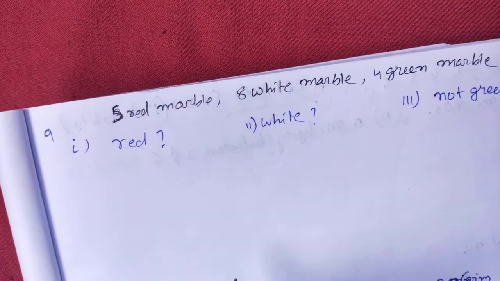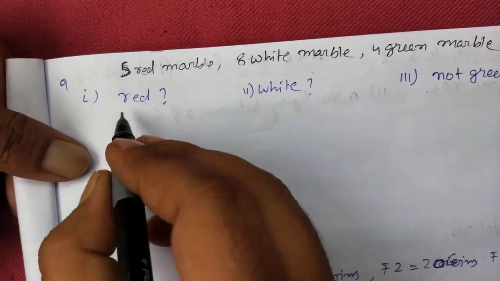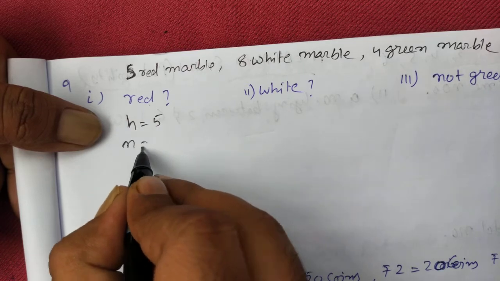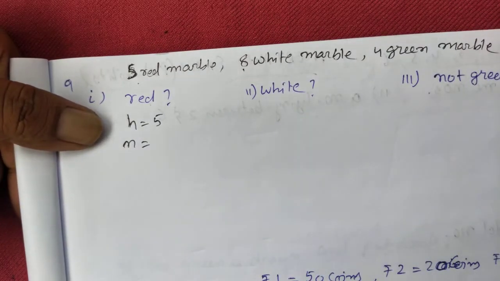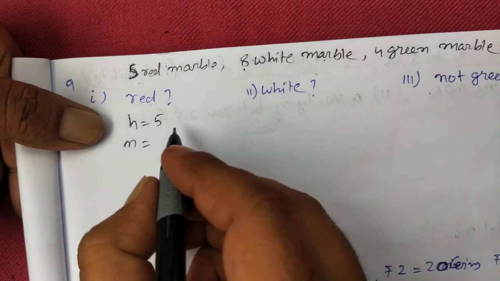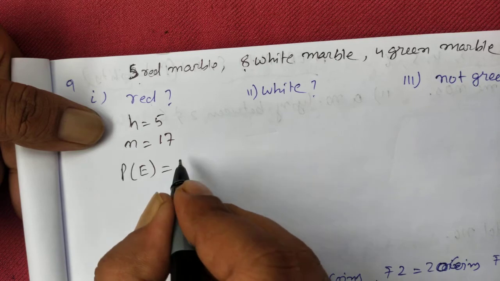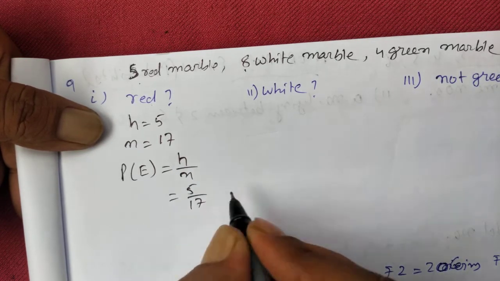First is red. How many red marbles are there? 5. So H is 5, and the total number of marbles N is 5 plus 8 plus 4, that is 17. So P(E) will be H by N, that is 5 by 17.